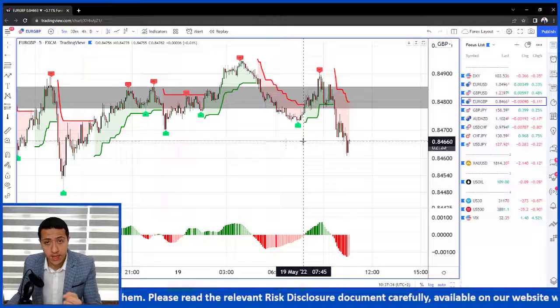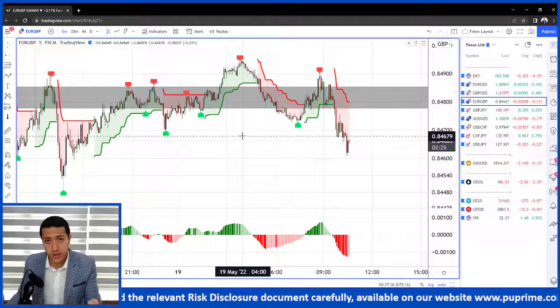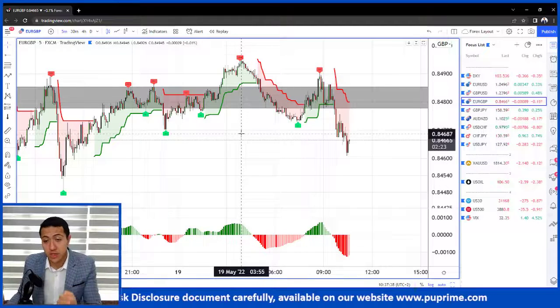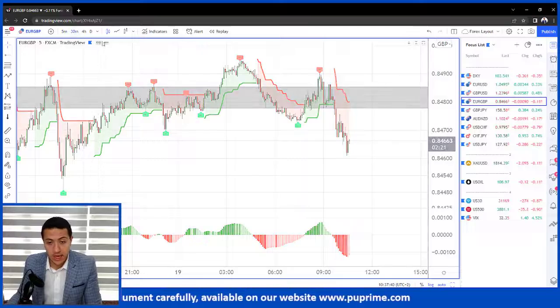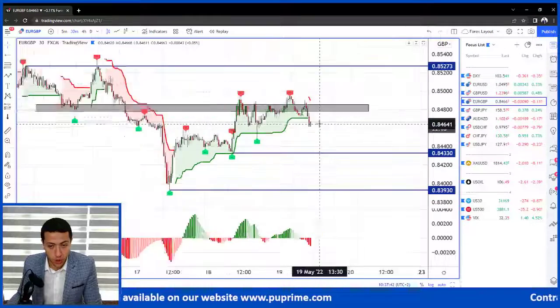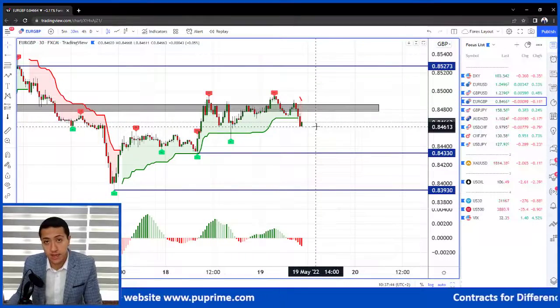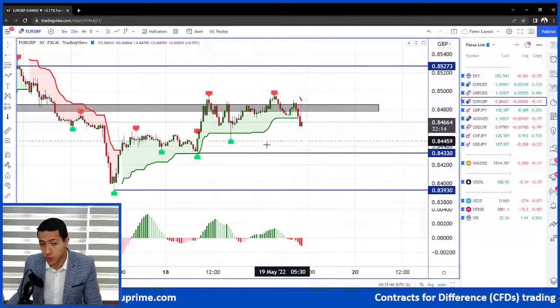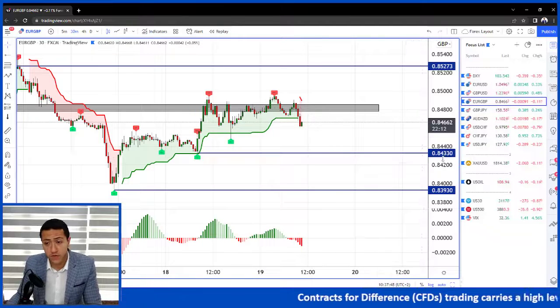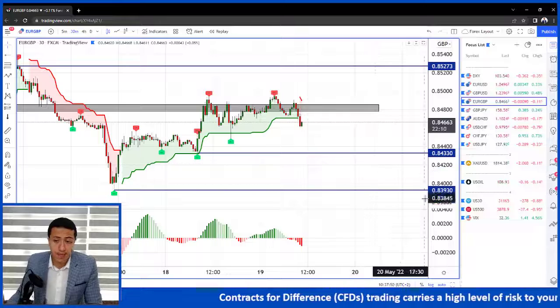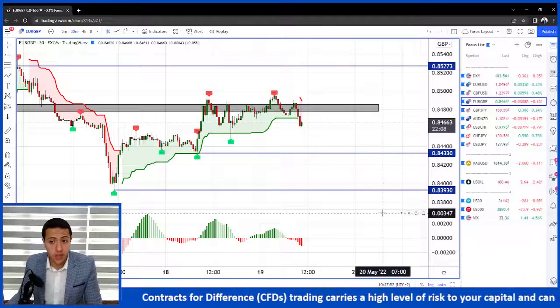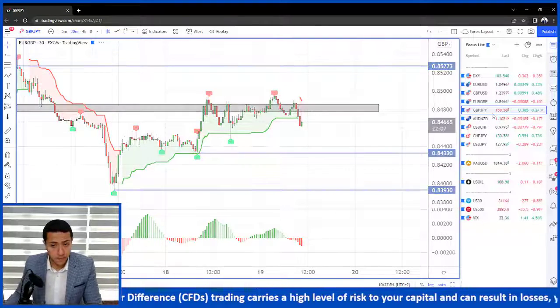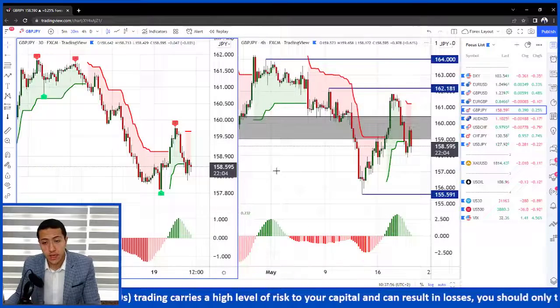So yes, the euro pound, we mentioned during yesterday's video that it is bearish, and it gave us the short signal just around 1 hour ago. So we are still expecting a bearish movement to happen on the euro pound. We are targeting the levels of 0.8430 and then 0.8390 roughly, and that's for the euro pound.